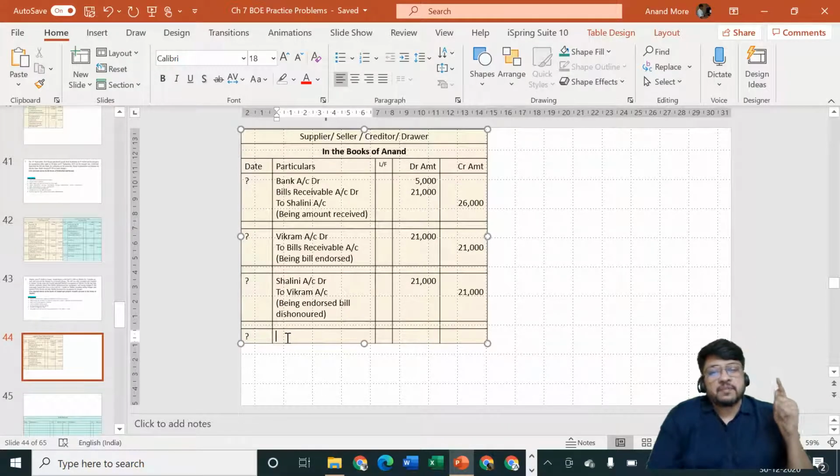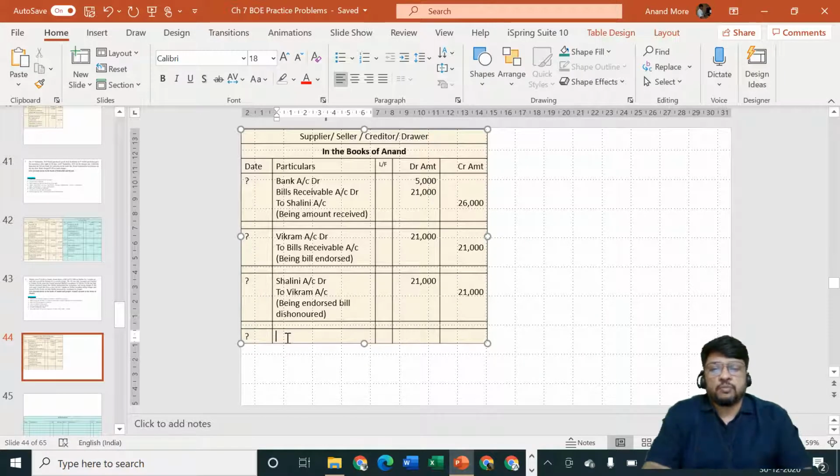That means it is a mistake of Shalini that Vikram was required to go to Notary Public. If Shalini would not have made the mistake, Shalini would not have dishonored the bill, Vikram would never have gone to Notary Public. There is no question of noting charges. So noting charges are the result of the decision taken by Shalini. Shalini will have to bear the charges of the mistake. That means I am going to recover it from Shalini and I am going to pay it to Vikram.